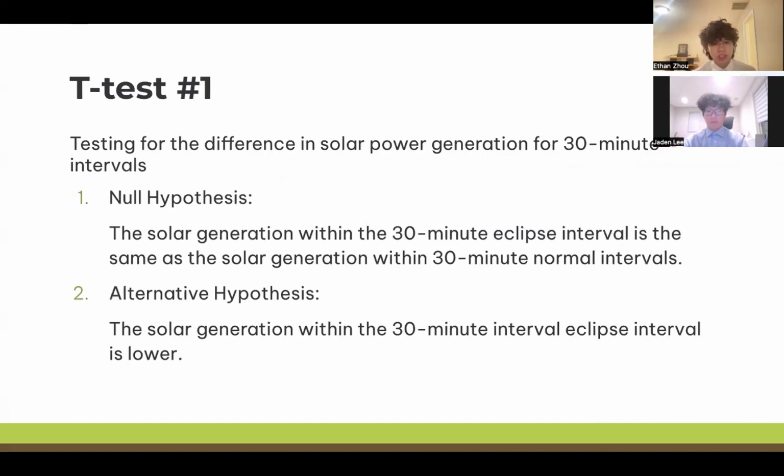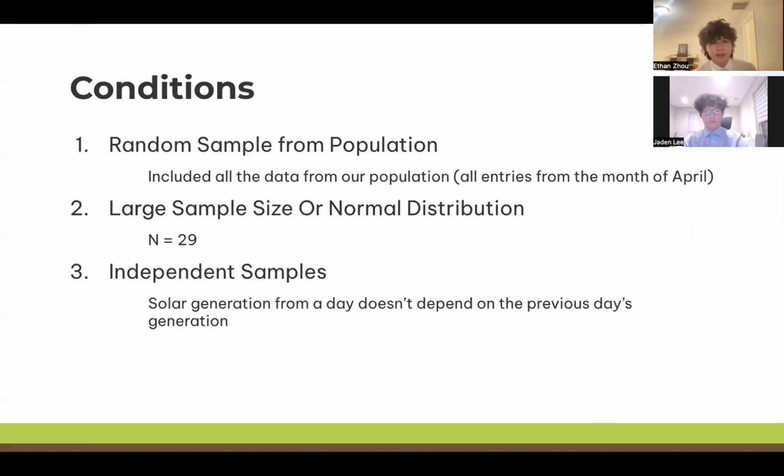Test 1 was testing for the difference in solar power generation for a 30-minute interval. The null hypothesis was that the solar generation within the 30-minute eclipse interval would be the same as within 30-minute normal intervals. The alternative hypothesis, however, was that the solar generation during the eclipse interval would be lower. The conditions were all met except for the large sample size, which was n equals 29. N equals 30 is usually considered a large sample size, but for our case, and since there were no significant outliers, n equals 29 is sufficient.